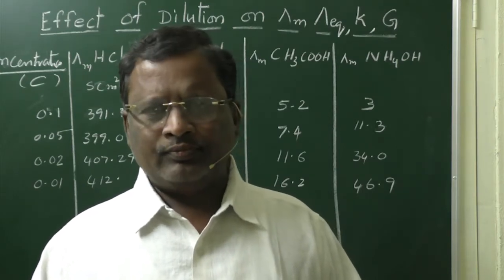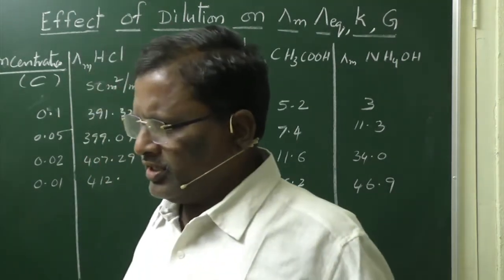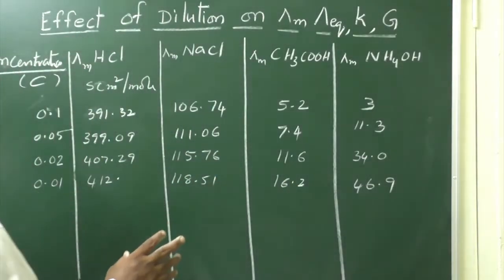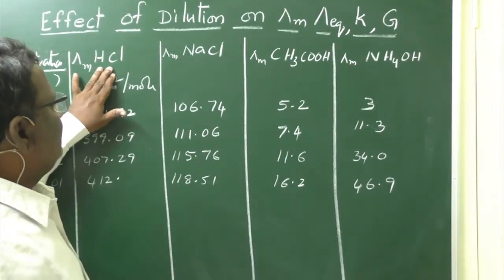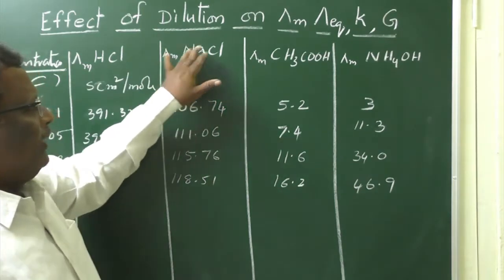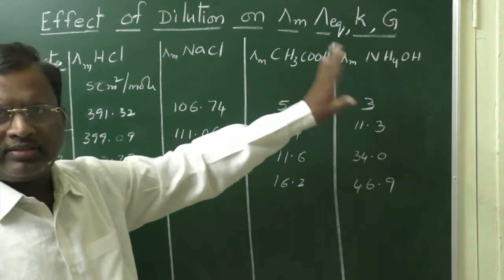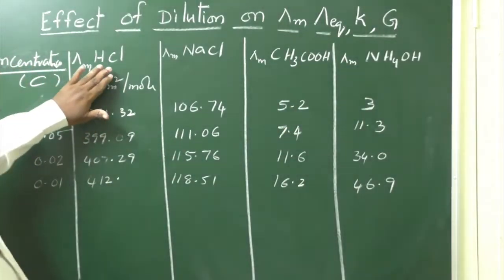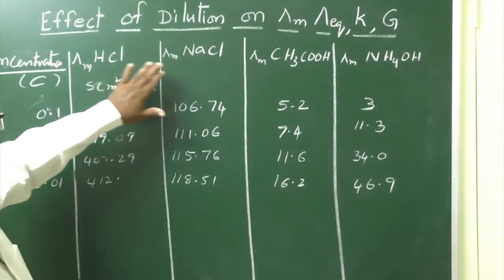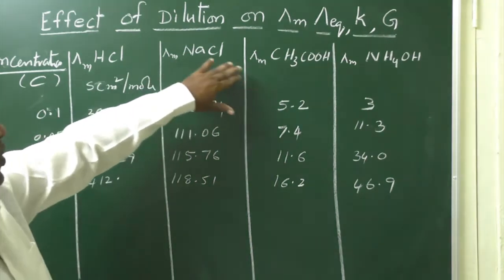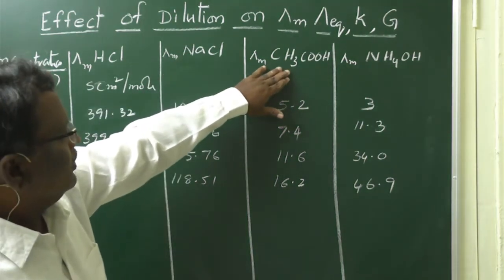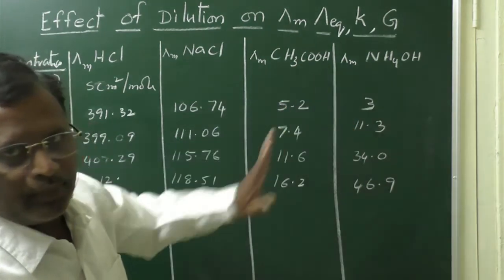In both the cases, let us take an example of two strong electrolytes, HCl and NaCl, and two weak electrolytes, one acetic acid and the other one a base. Here, among the strong electrolytes, one is a strong acid and the other one is a salt, whereas the weak ones are a weak acid and a weak base.